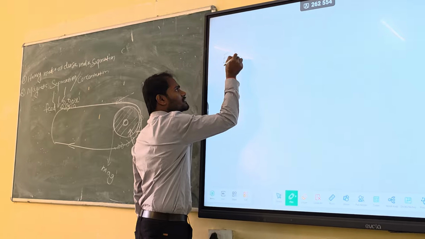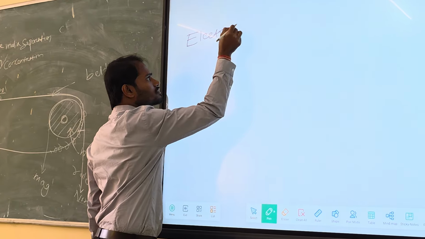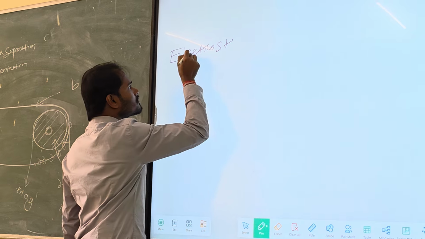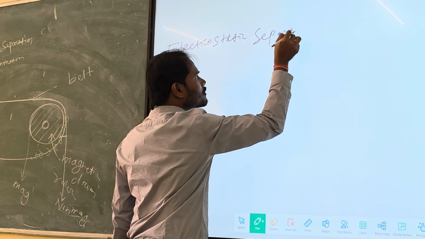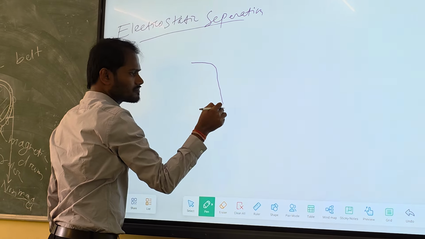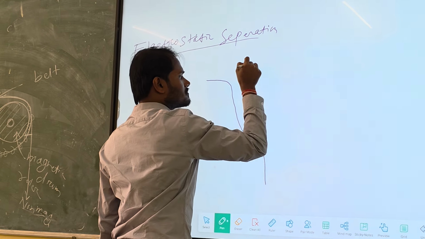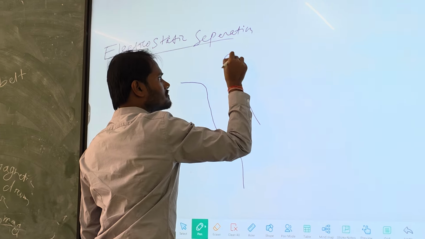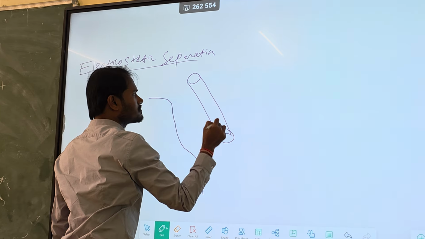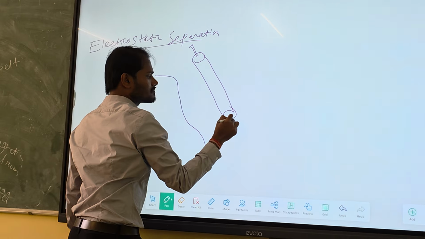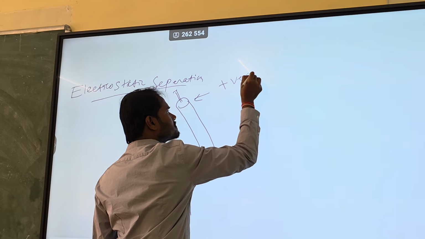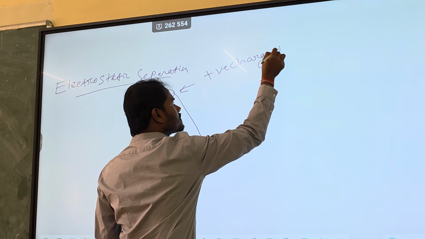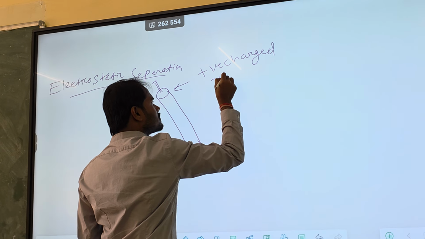Then another one is electrostatic separation. Suppose this is positively charged, or electron.